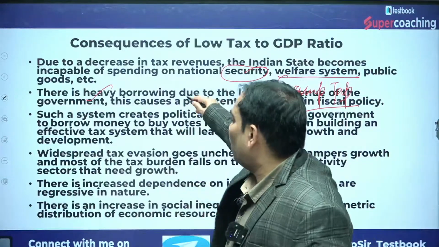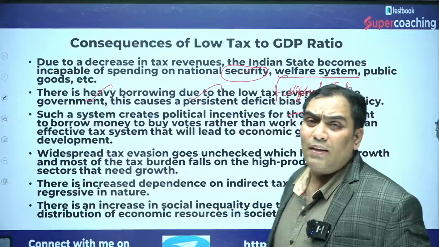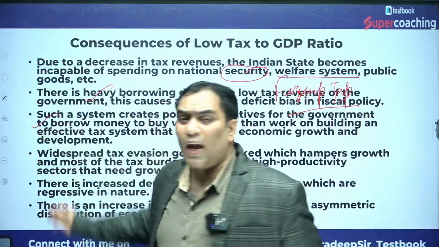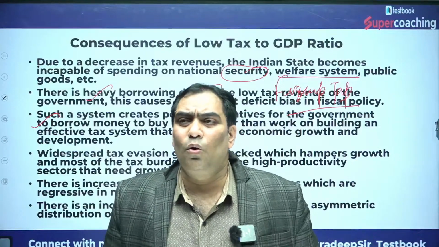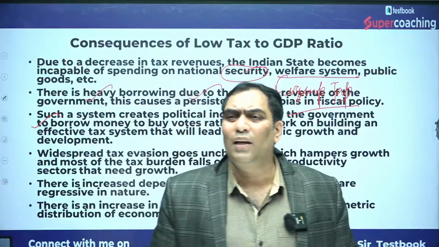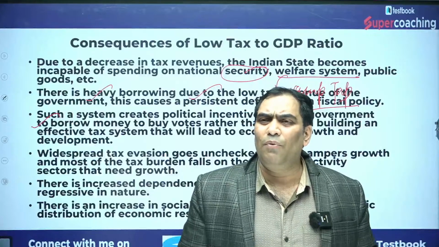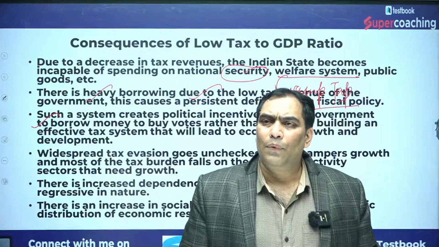So that means when there is a low tax-GDP ratio, why is there a low tax-GDP ratio? Let me know, dears, are you getting me? Is there anyone?